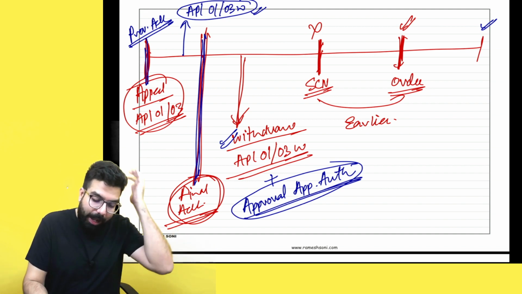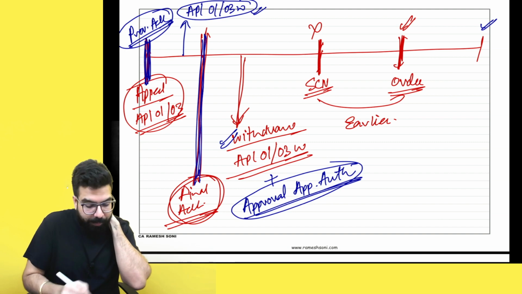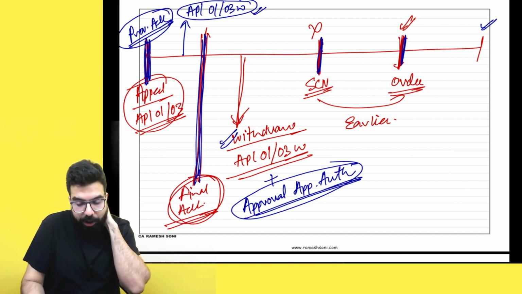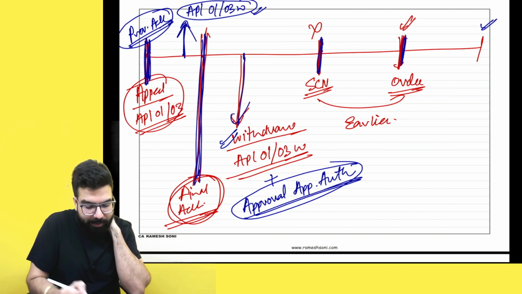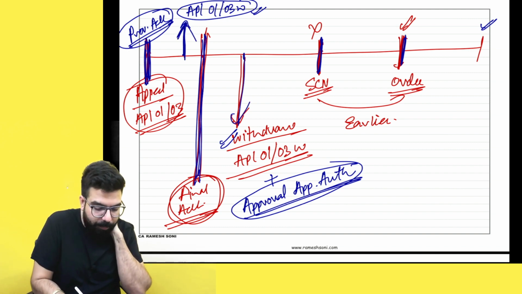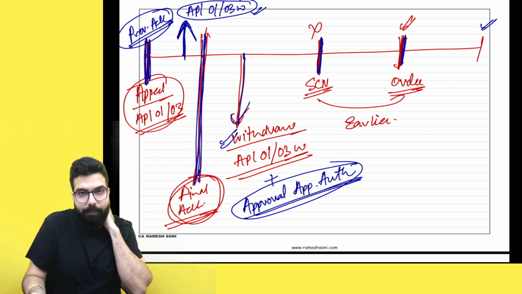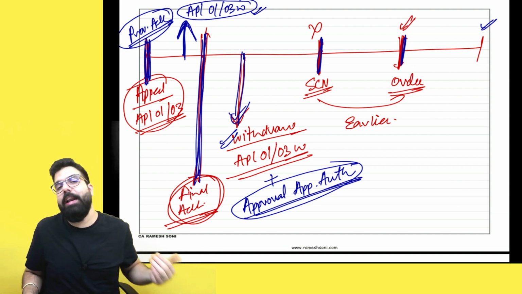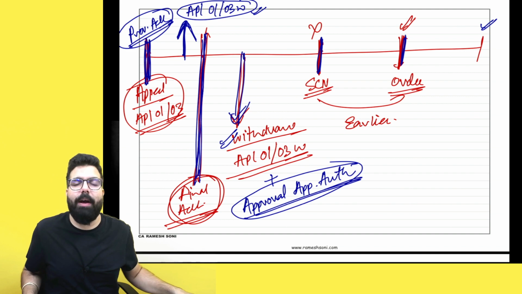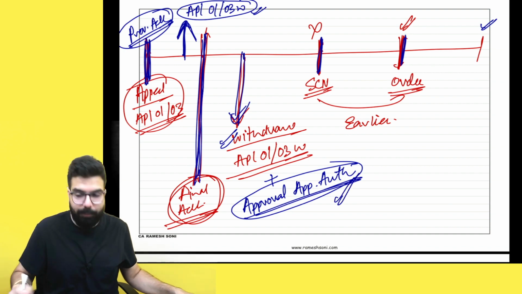Yes, sir. So, I filed an appeal, provisional acknowledgement given, now final acknowledgement is given. Remember, before issuance of show cause notice or the order by the appellate authority, whichever is earlier, you can withdraw at any stage. If you are withdrawing before the final acknowledgement was given, you just have to file an application and your appeal will be withdrawn. But if I am withdrawing after the final acknowledgement was given, after uploading the order copy, then the appellate authority's approval will be required. That's all that has been told over here.